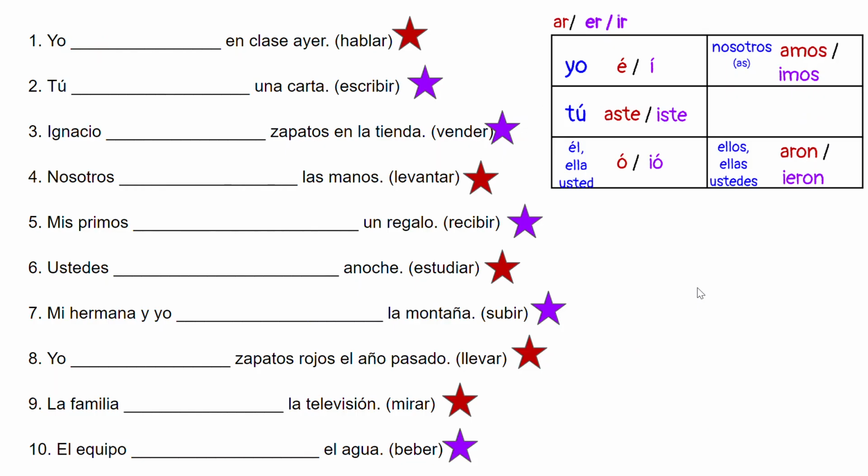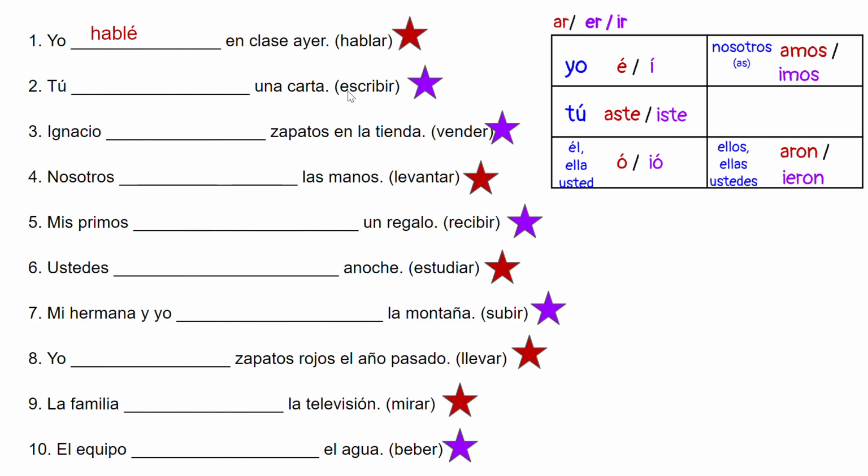Okay, pause the video and see if you can conjugate these verbs in the parentheses at the end of the sentence for the subject given at the beginning of the sentence. Pause the video and then come back for responses. Número uno, yo. This is an AR verb. I'm going to go to yo. AR verb says I'm going to take off my AR and add an É with it.